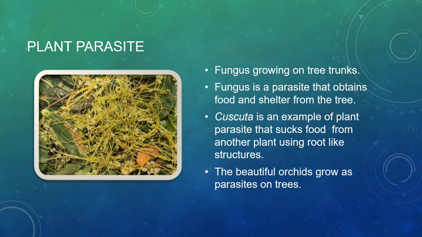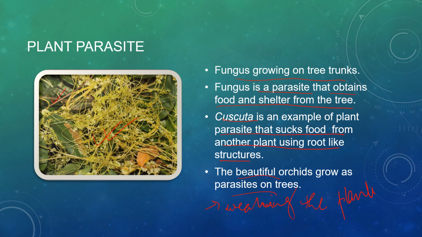Fungus also grows on tree trunks. These are parasites that obtain food and shelter from the tree. Cuscuta is an example of a parasite that sucks food from another plant using root-like structures. And there are certain beautiful orchids also which grow on plants. But these parasites absorb food from the plant, and in turn they are weakening the plants. Okay, is it clear? They are weakening the plants.